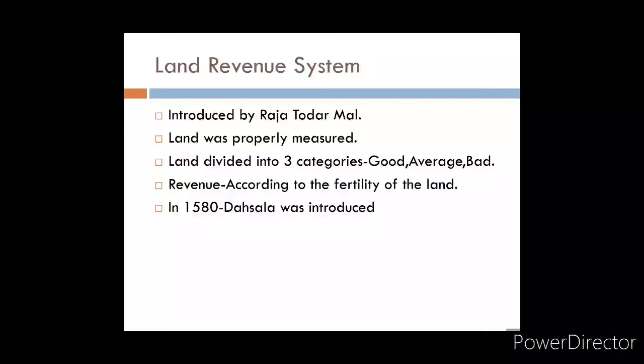Clear? Dehsala, 10 years. It is clear from the name itself that the prices of crop production were calculated for the past 10 years, and whatever the amount came to, one-third had to be given to the king. This was called the Dehsala system. So this was all about the land revenue.